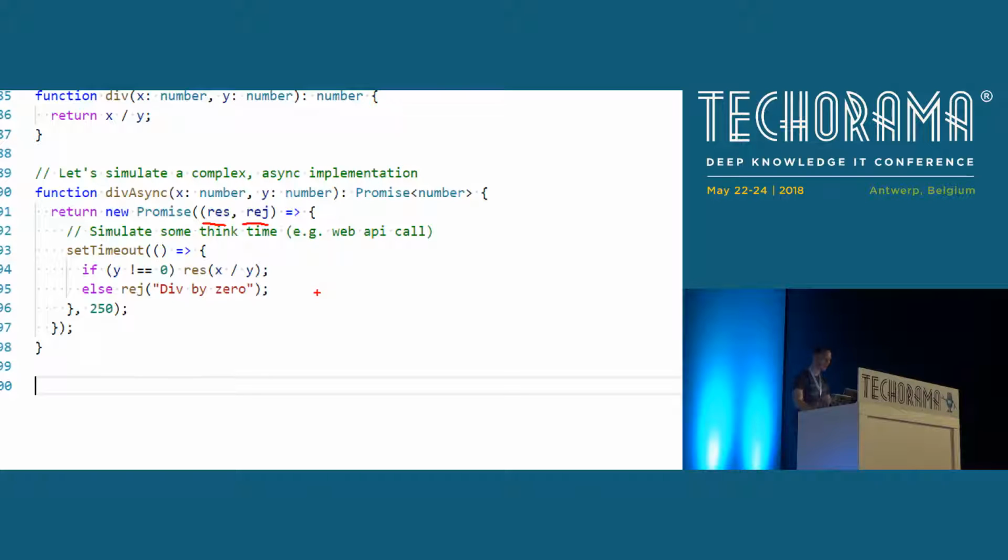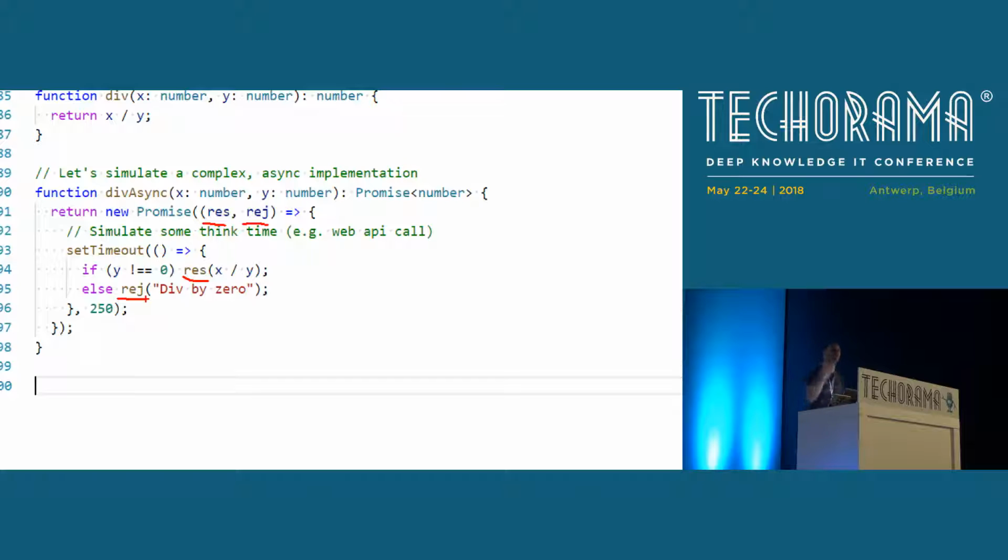So let's take a look at the implementation. As I said, we are simulating an asynchronous implementation with a set timeout here, but after the 250 milliseconds are over, we are calling either resolve or reject. Resolve means we were successful, here is the result. This is okay if we get a y value which is not 0. We call reject if we have an exception.